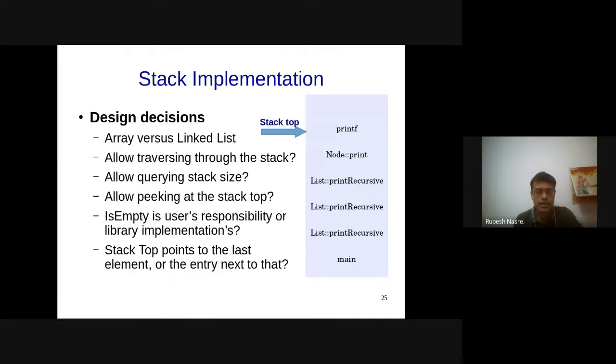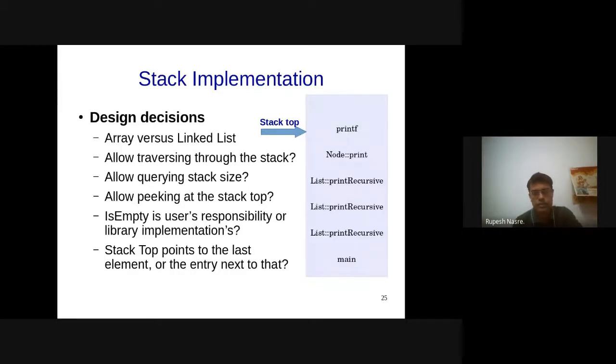But you can as well say that, okay, if I want bare minimum things to be given, then I can as well simulate stack top. How will you simulate stack top? Peeking at the stack top. Right. So as Aniruddha suggests, this can be done by popping the element, checking what it is, and then pushing the element back. Right? So since you are performing operations only at one end, essentially this is going to simulate that you are peeking at the stack.